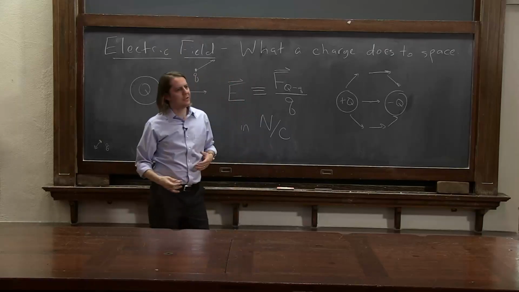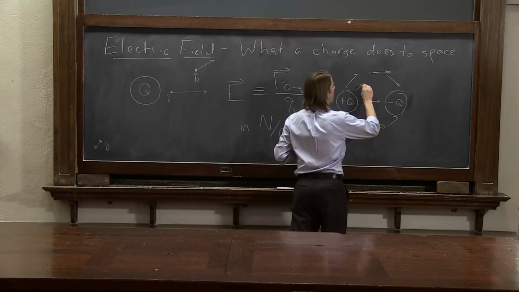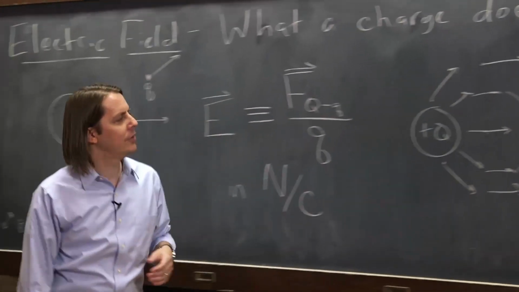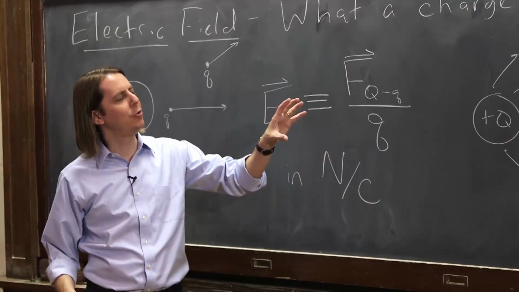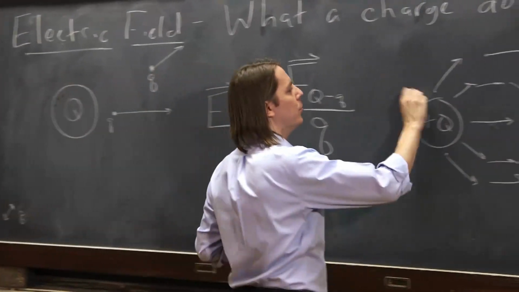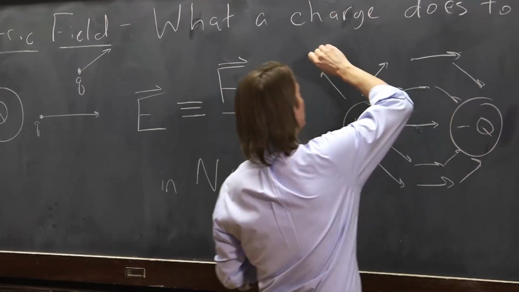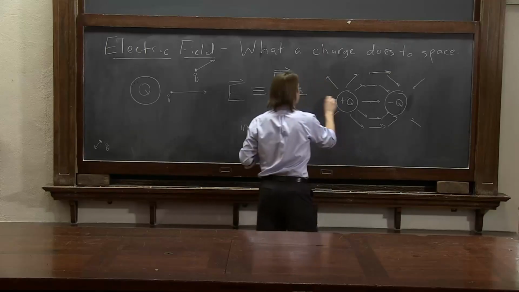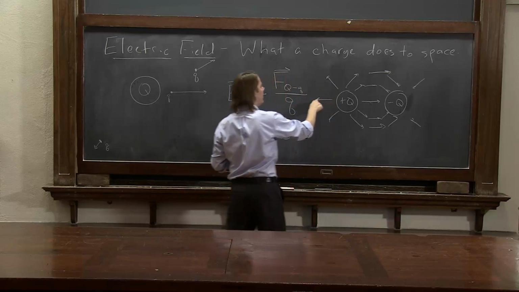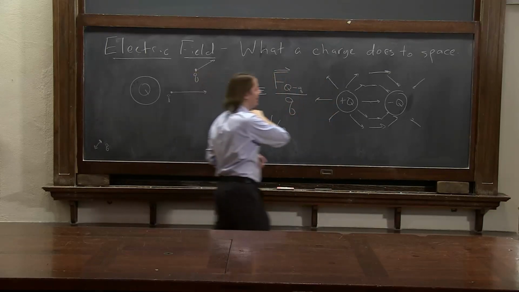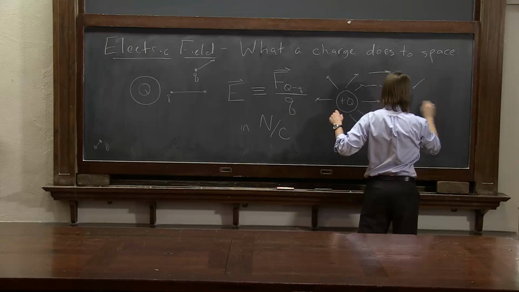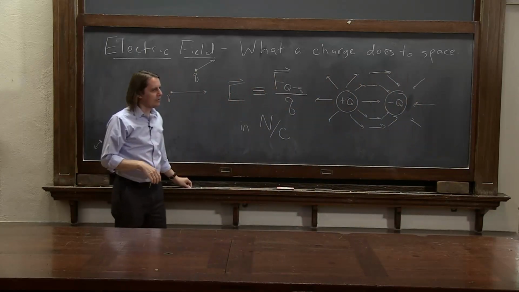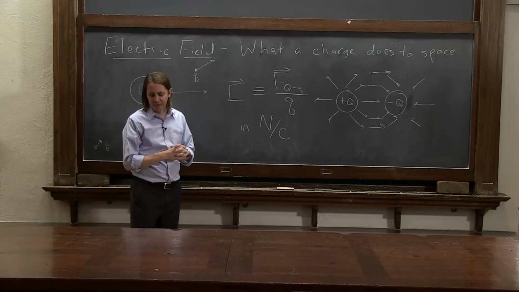And if you start to fill these in, you can actually draw the electric field. Since it's the force on a positive charge, it's always going to point away from a positive charge and towards a negative charge. This one would go out, and I'm running out of room, and it would come in like this. And then here, a positive charge there would go this way, and it would actually never come back. So the field goes away from that charge, and it goes towards that charge. You can generate these plots just by thinking about forces and vector addition.